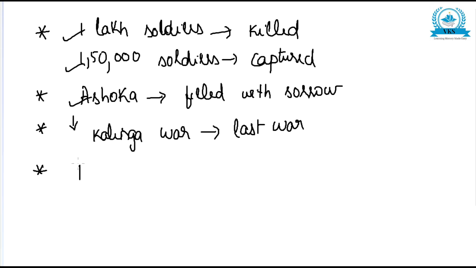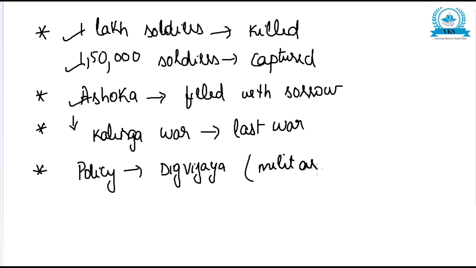Thus Ashoka's policy changed from Digvijaya. Actually his policy was Digvijaya, that is military conquest. Normally all kings do the same thing: they conquer places and increase their power.